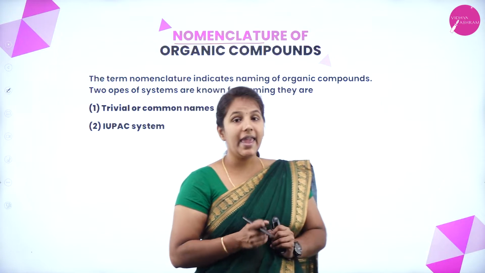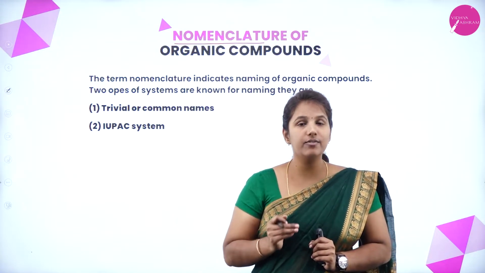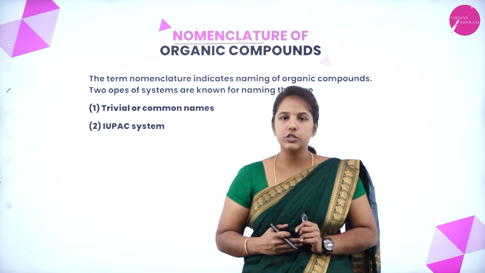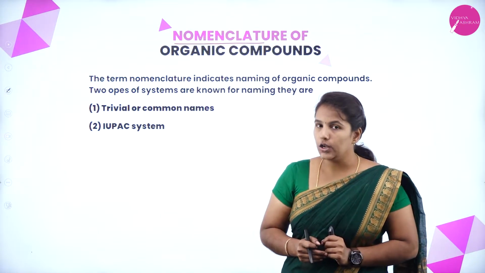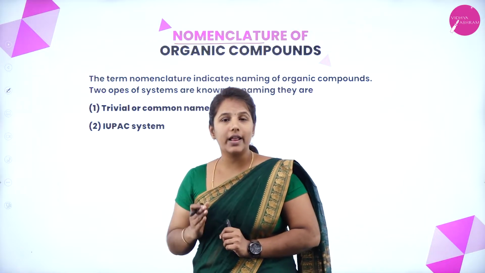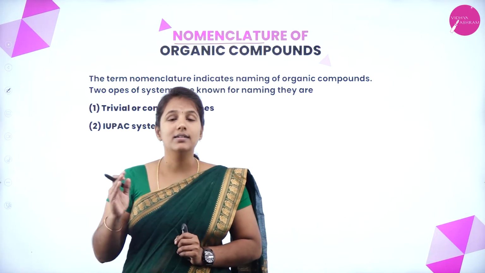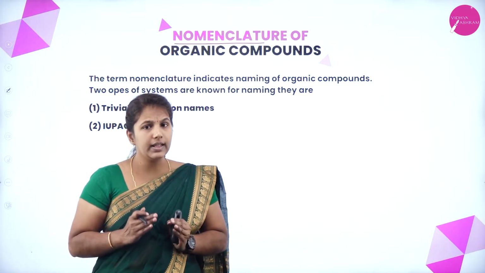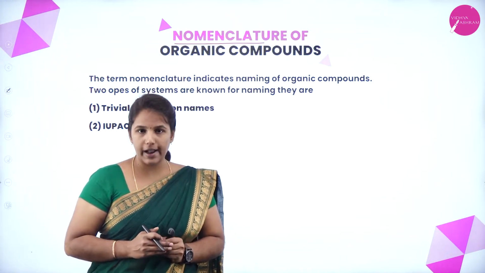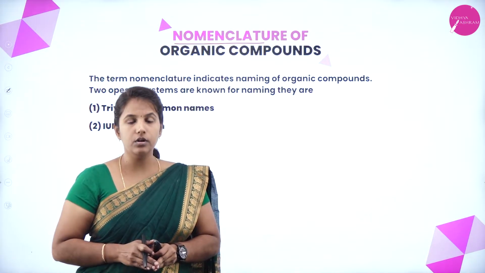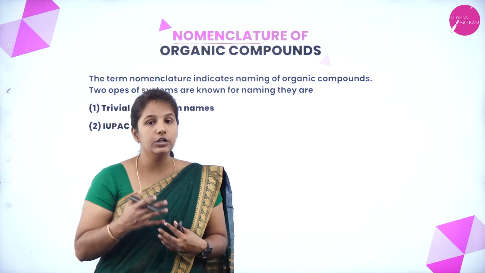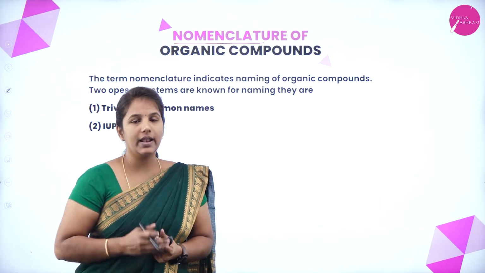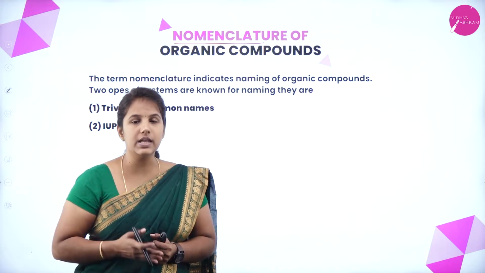We know that every year around 30,000 new organic compounds are discovered, and already 5 million organic compounds have been discovered by different scientists. To give a unique name to each and every organic compound in chemistry, we follow certain rules which have been given by the organization called the IUPAC system.